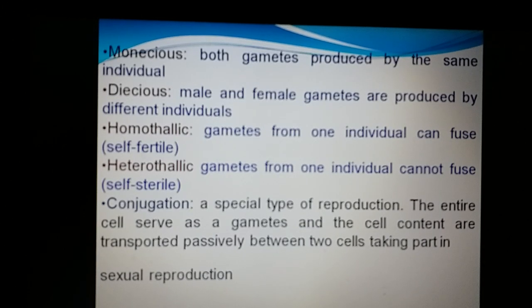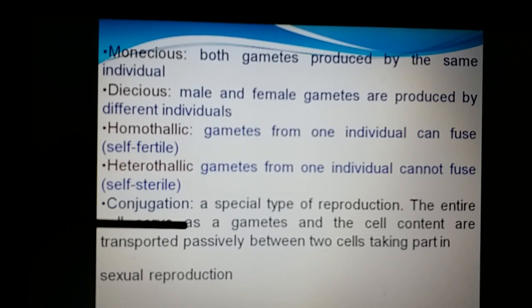So monoecious and dioecious: if the sex organs, both the male and the female, exist on the same body, it is said to be monoecious. The best example for that is Chara. If they are existing on different bodies, it is said to be dioecious. And similarly, if the sex organs are existing on the same thallus, it is otherwise called homothallic, and on two different thalli it is said to be called heterothallic.